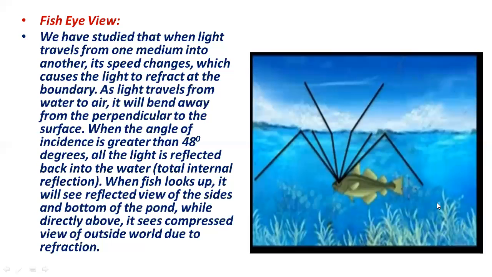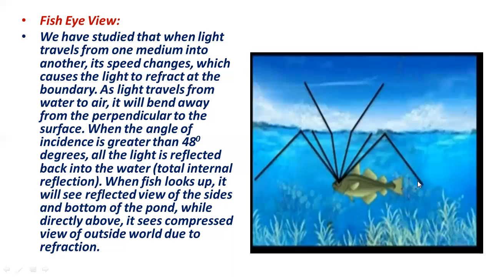When the fish looks up, it will see all the areas above the surface of the sea or the aquarium. But when total internal reflection takes place, the fish will not be able to see the objects above the surface.